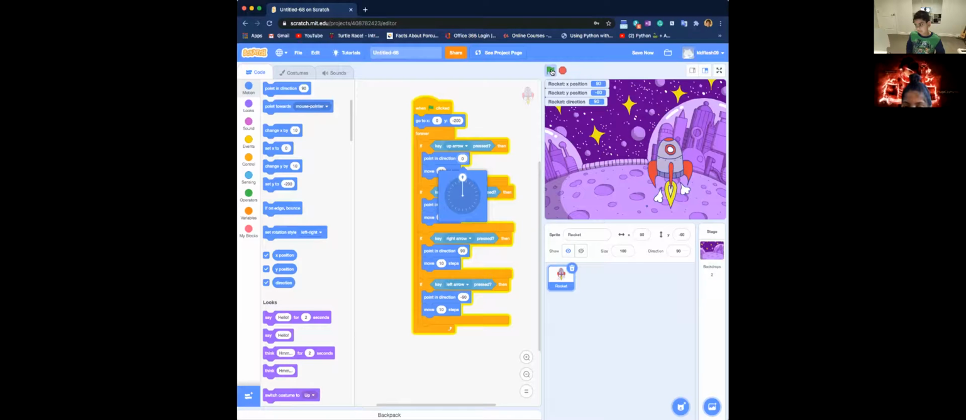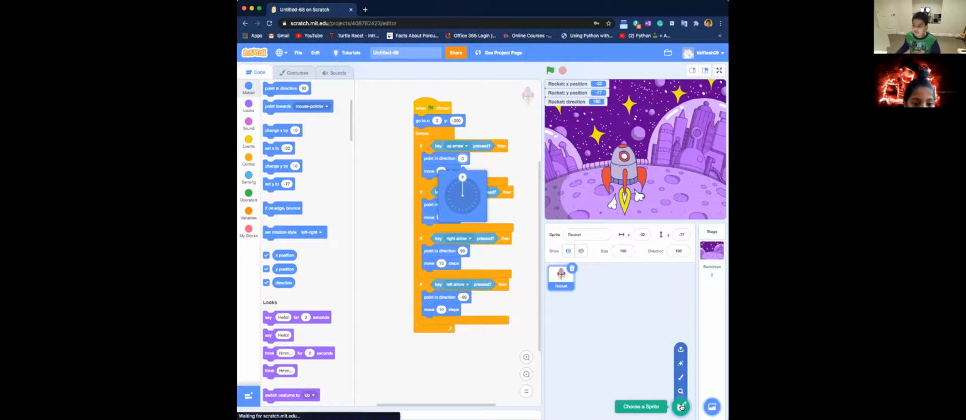Okay. So as you could see, boom, boom, boom. Yeah, so good job with that. So you can see, if you look at the rocket direction, the rocket direction is actually telling the exact direction it's looking at. So that's why it's best to, oh, I know what you can do.